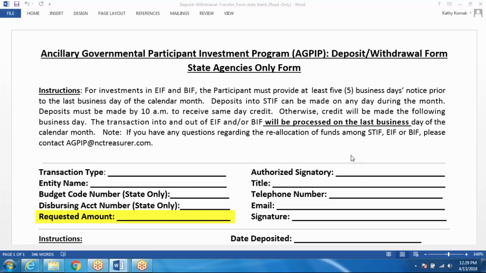Requested amount should be the total amount of your transactional request: the total amount of your deposit, the total amount of your withdrawal, or the total amount including all existing and/or new monies for reallocation.